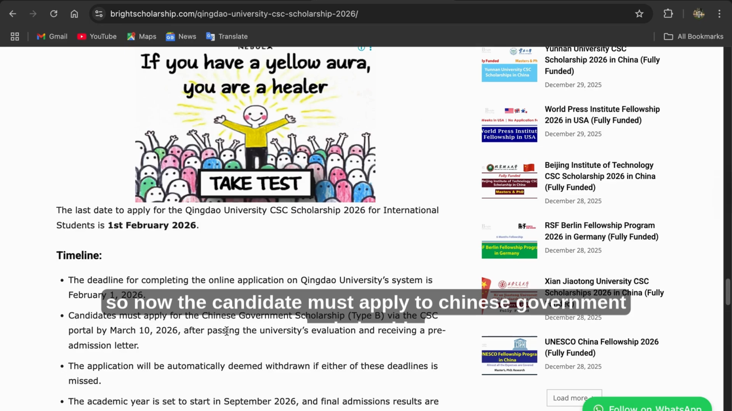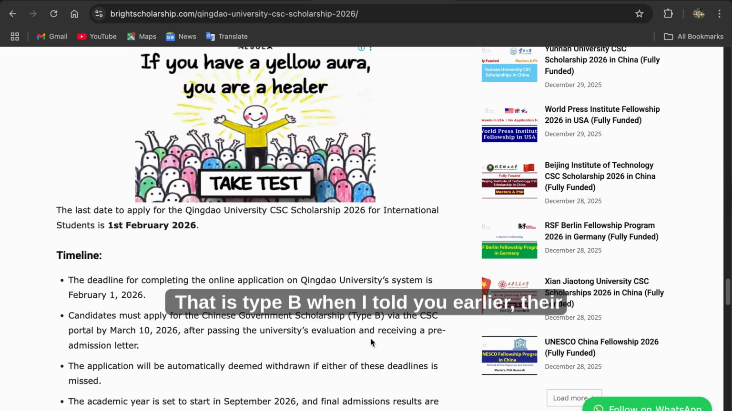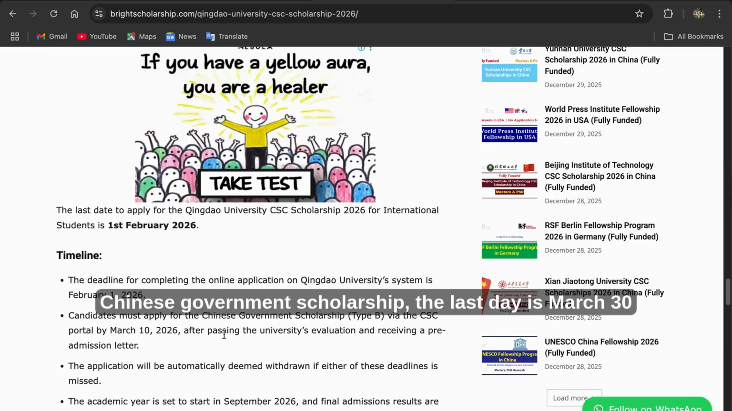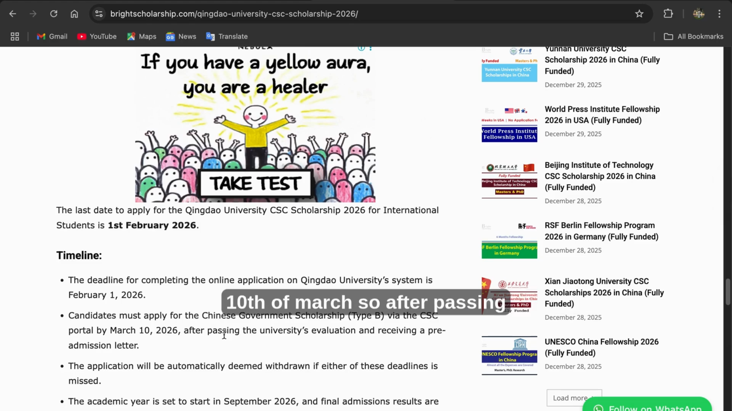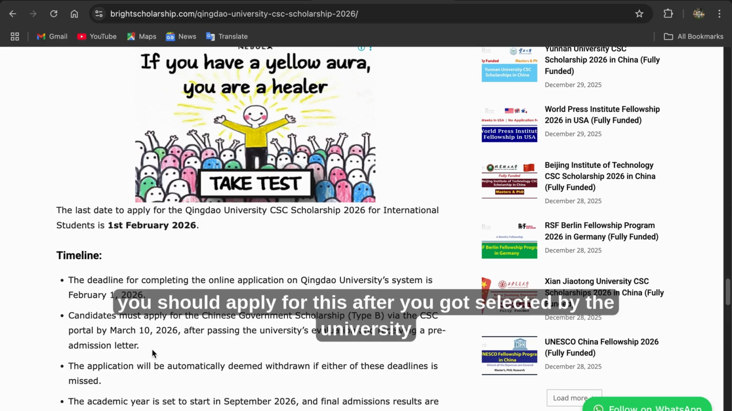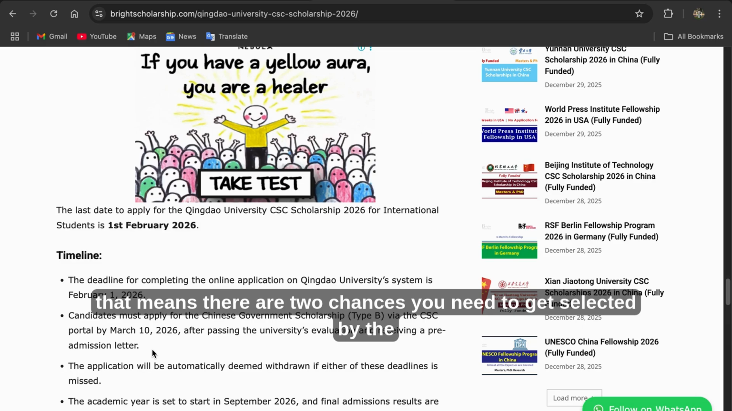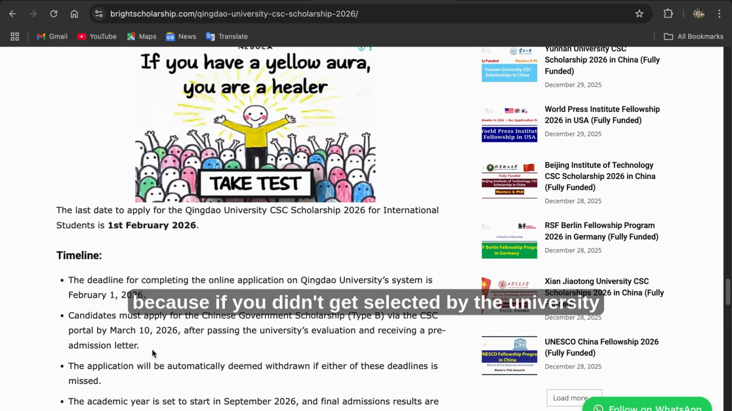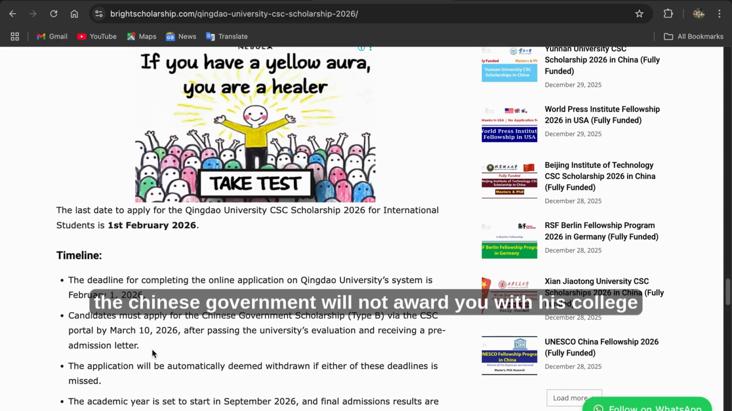Now, the candidate must apply for the Chinese government scholarship, that is type B I told you about earlier, via CSC by 10th of March. That means the university closes their application by February, but the last date for the Chinese government scholarship is 10th of March. So after passing the university evaluation and receiving a pre-admission letter, that means you should apply for this after you have been selected by the university. That means there are two chances. You need to get selected by the university before you get selected by the Chinese government, because if you are not selected by the university, the Chinese government will not award you a scholarship.